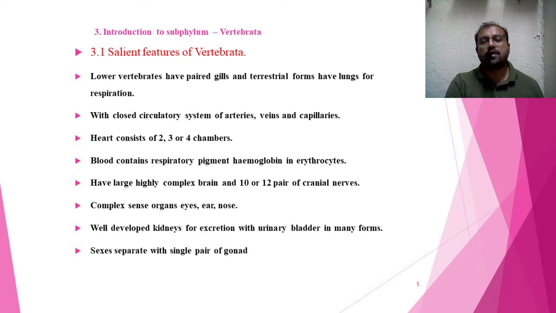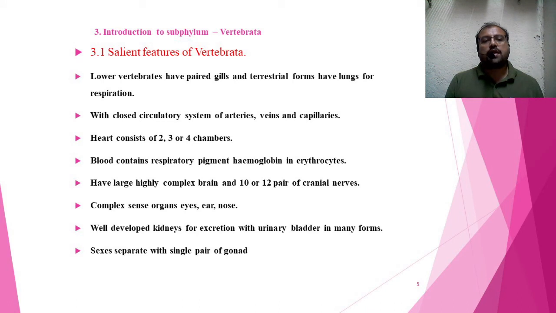Lower vertebrates like Pisces have gills for respiration, but the terrestrial forms like amphibians, reptiles and aves have lungs. In case of amphibia, the larva has gills because it develops in water, but as the larva develops into an adult, the gills are lost and the lungs are developed. So that is about the amphibia.